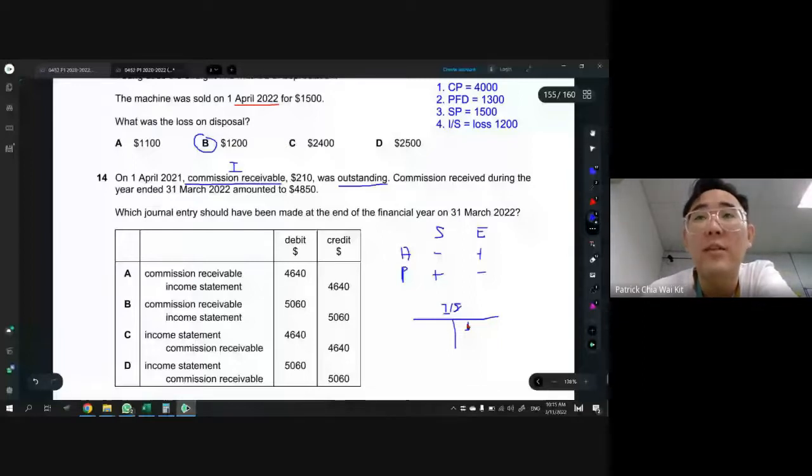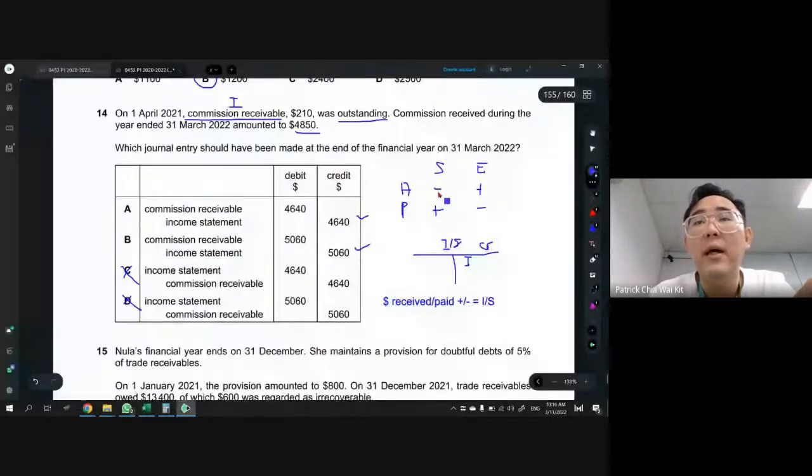In this case, the amount that we received this year is 4850. So how to use this plus, minus, minus, plus? You must always start the equation with the money that we receive or pay, and then plus or minus following that table, and you get the answer for IS. This question has only one outstanding starting. Outstanding starting is supposed to be minus. So just take 4850 and minus off the 210. Then you get 4640. So the answer is A. That's how you answer 14.